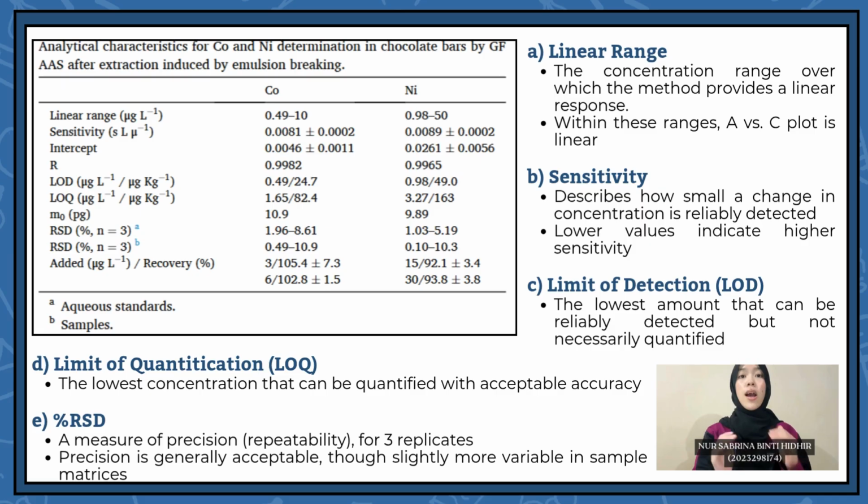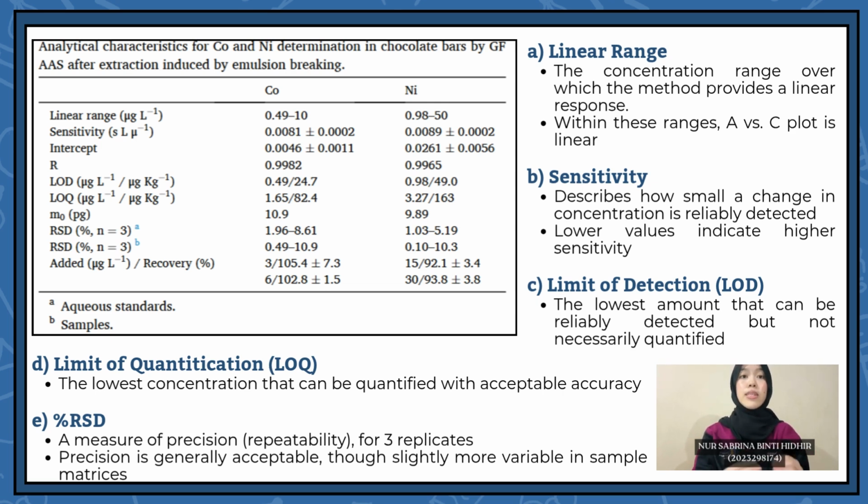So this table presents the analytical performance characteristics for determining cobalt and nickel in chocolate bars using graphite furnace AAS after an extraction process by emulsion breaking. Hence, I will be explaining some of the important characteristics. The first characteristic determined is linear range. It is the concentration range over which the method provides a linear response. For cobalt, it is between 0.49 to 10 microgram per liter, whereas nickel is between 0.98 to 50 microgram per liter. This means that within these ranges, the absorbance versus concentration plot is linear.